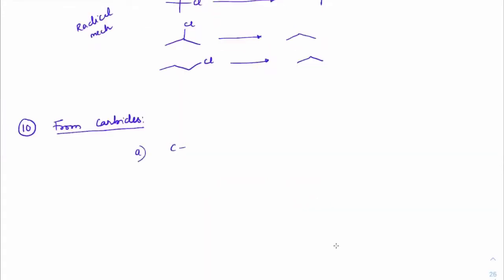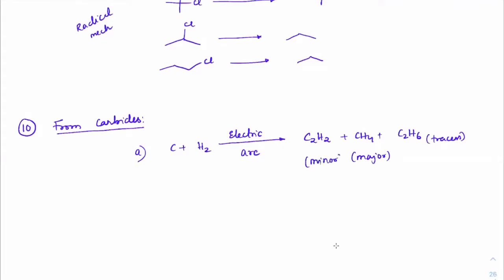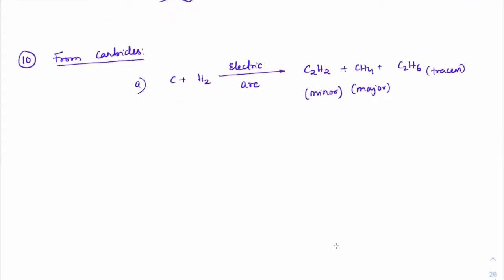First, carbon plus H2, if you check out, it will give electrical arc. Through electrical arc, we can make it form C2H2, CH4, and C2H6. Okay, got it. The others would be traces, C2H2 will be the major product, and this will be the minor product. This is what you're expected.